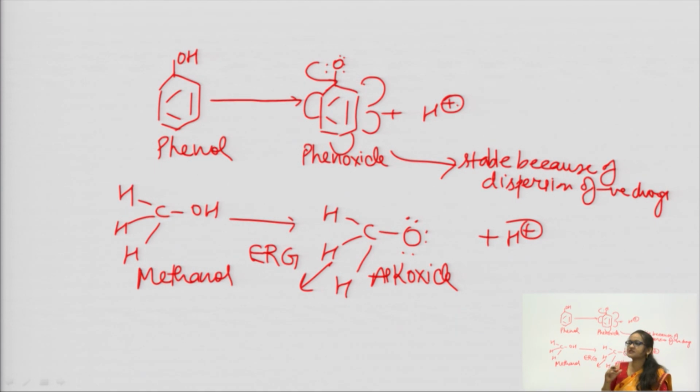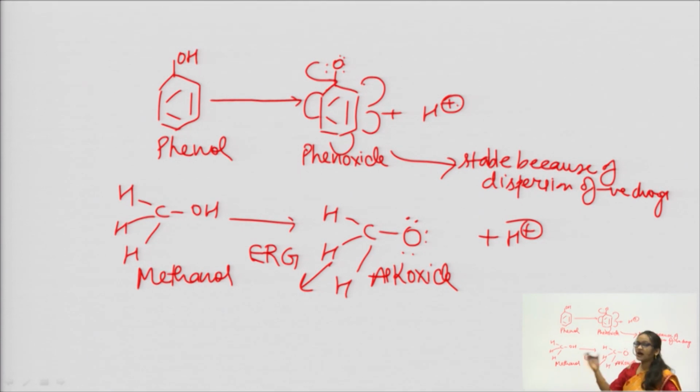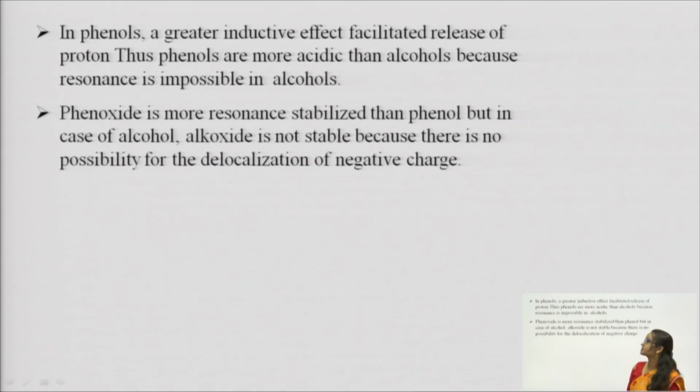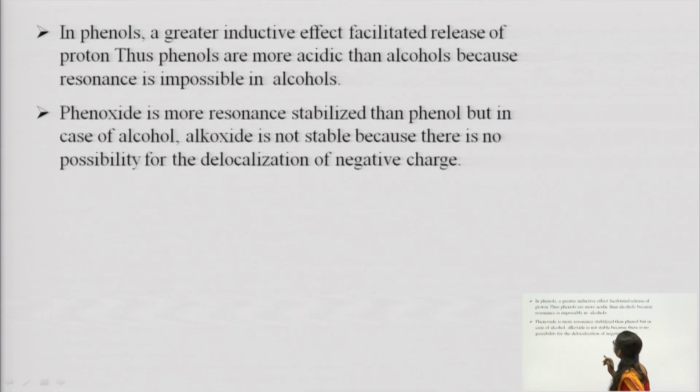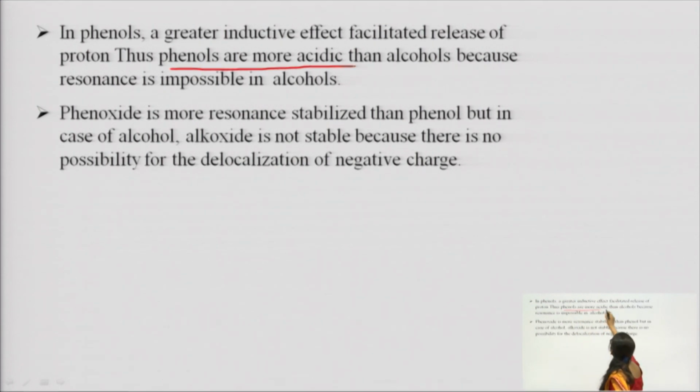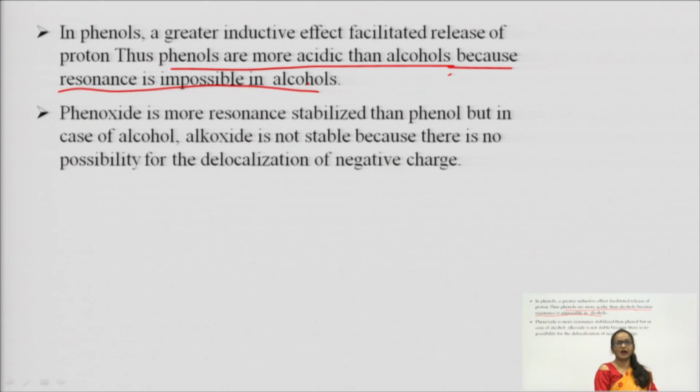लेकिन यहाँ पे अपोजिट इज टेकिंग प्लेस. एल्कोक्साइड में ऑक्सीजन के पास नेगेटिव चार्ज तो उतना ही है, वो चाह रहा है कि उसको कोई शेयर कर ले, but no group is there which can share the electron. डीलोकलाइजेशन नहीं होगा, बल्कि इसका अपोजिट क्या होगा, मिथाइल ग्रुप, इथाइल ग्रुप उल्टा उसको और इलेक्ट्रॉन्स दे देंगे. That's why we can say alkoxide is less stable, or you can say not stable, and that is the reason that we are saying that phenols are more acidic than alcohol, because resonance is impossible in alcohol.